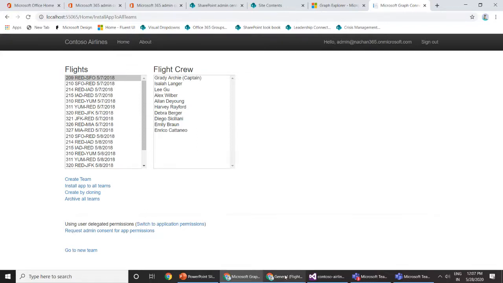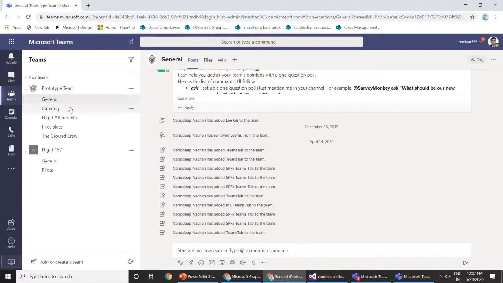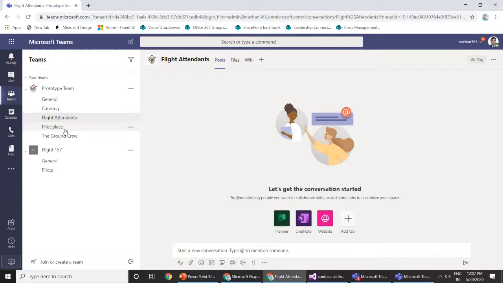So what we have for that is we have created one prototype team, where we have a few channels created already, and we also have a few apps and tabs already added. Every time we prepare for the next flight, we will use this prototype team. We will clone this particular team for our flight and we can start using it. So let's look at the code for this particular demo.